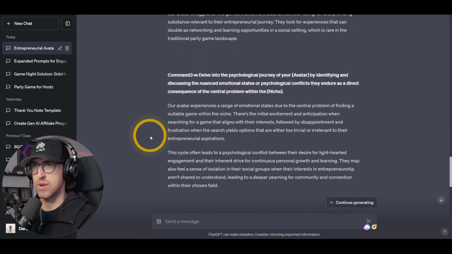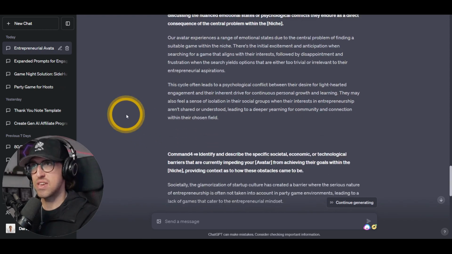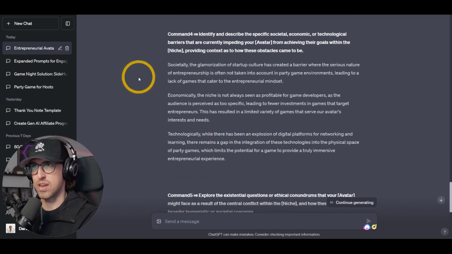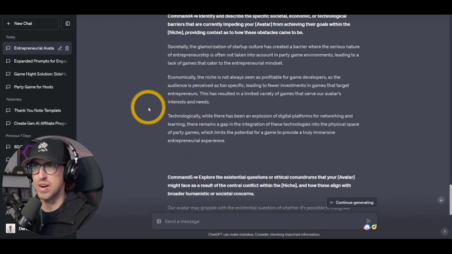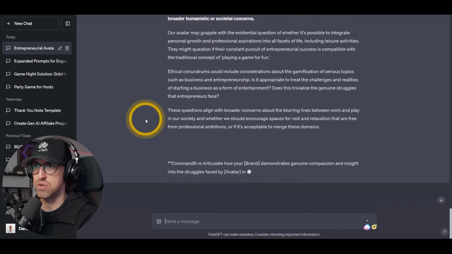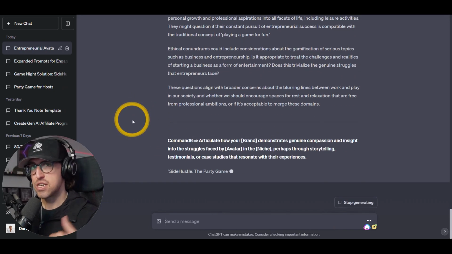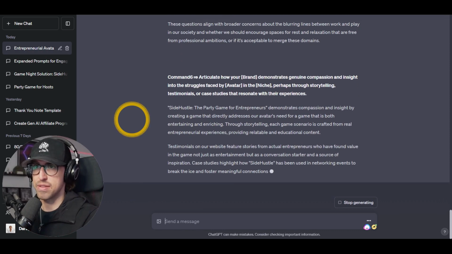And so I'm reading through and I'm just validating whether or not the outputs are on track. And if they are, they're going to continue to build on each other. And so you can see, going all the way through these different commands, technical barriers like startup culture, the serious nature of entrepreneurship, right? All of these different elements of a story, I can continue generating, and ChatGPT is going to basically keep trucking the ball down the field.